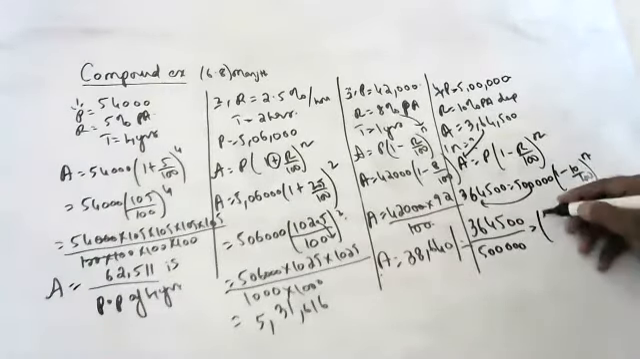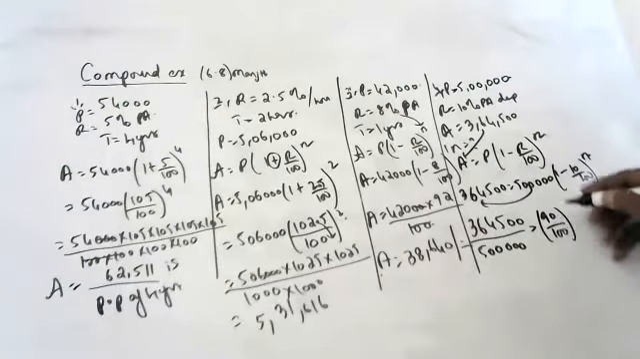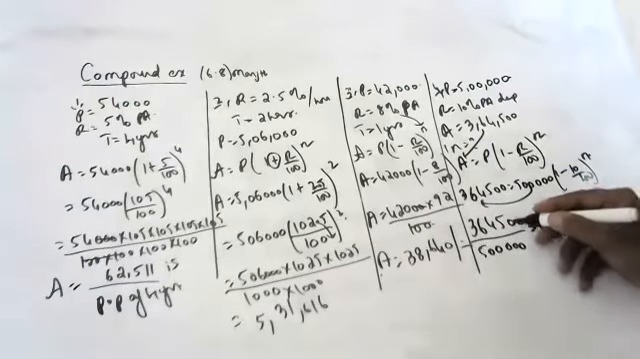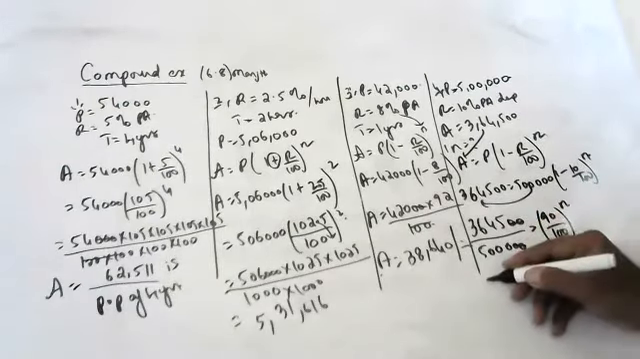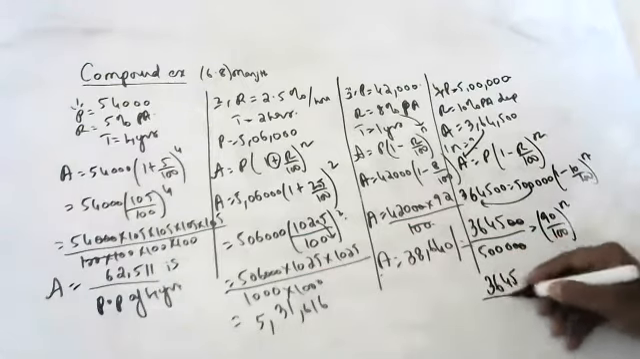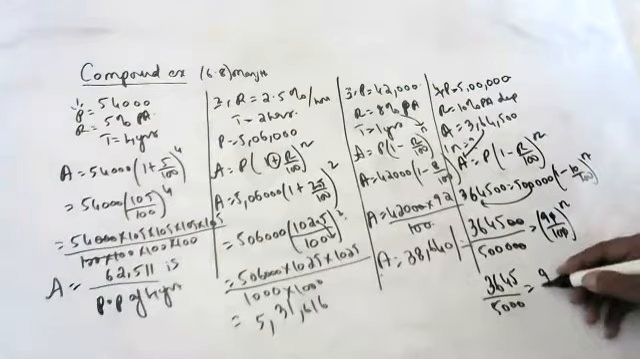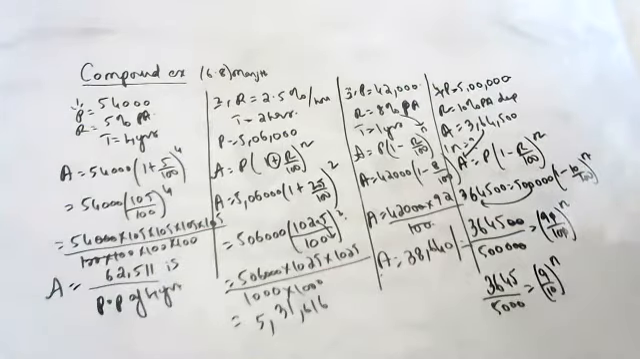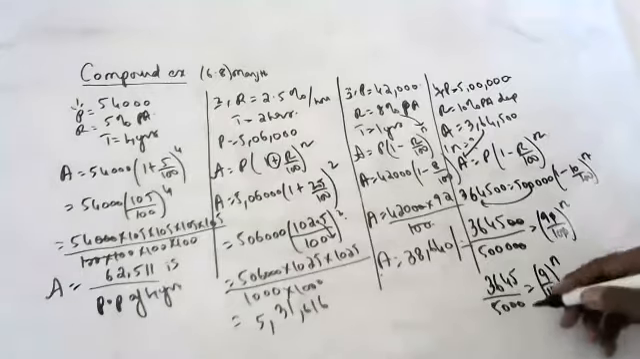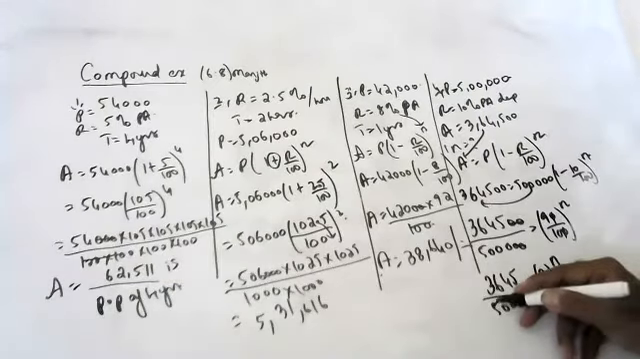3,64,500 by 5 lakhs is equal to (90 by 100) whole to the power n. Simplifying, 3645 by 5000 is equal to (9 by 10) whole to the power n. So what we'll do is see here.